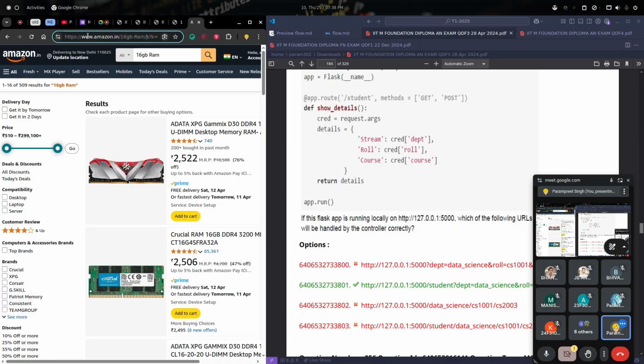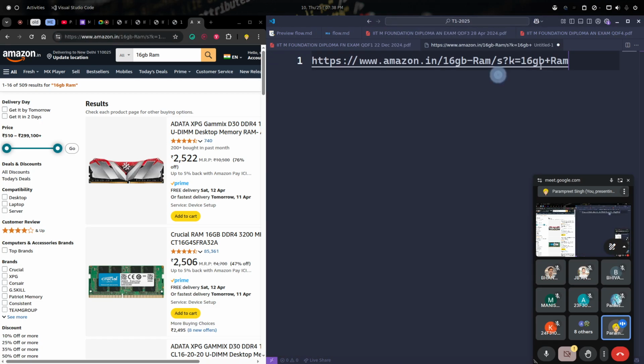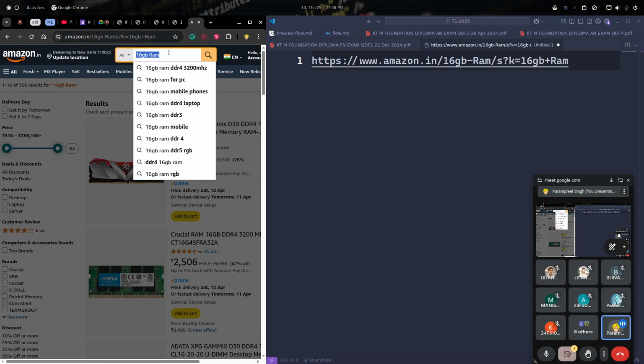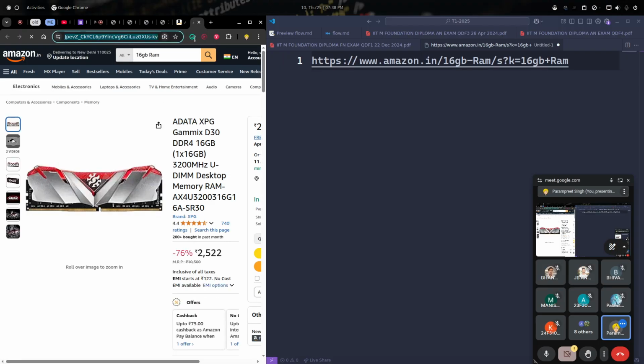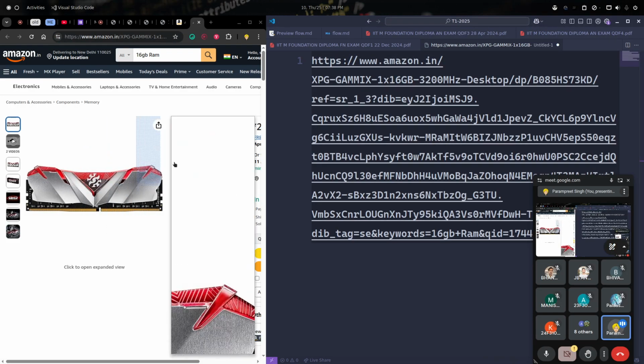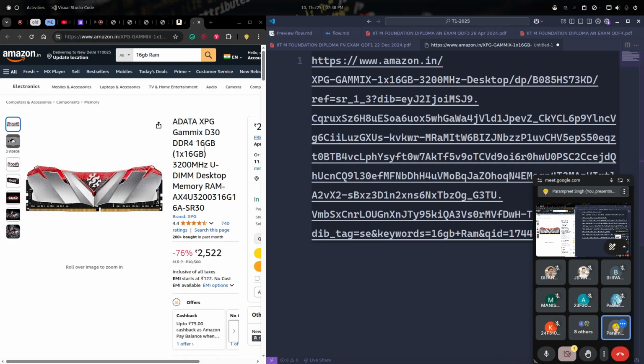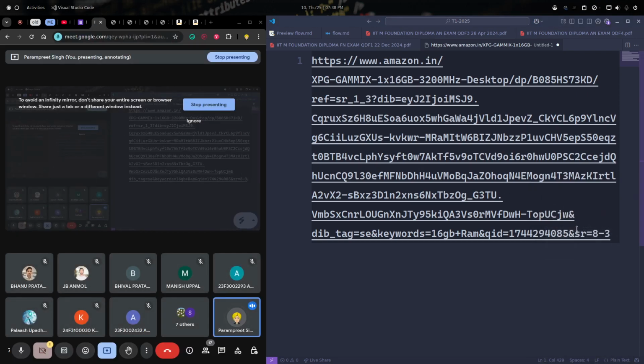See, we have the URL, something like this. Till here we have the path, and this is what we are passing as parameters. Let me copy this path, for this RAM one, and we get this whole big path.